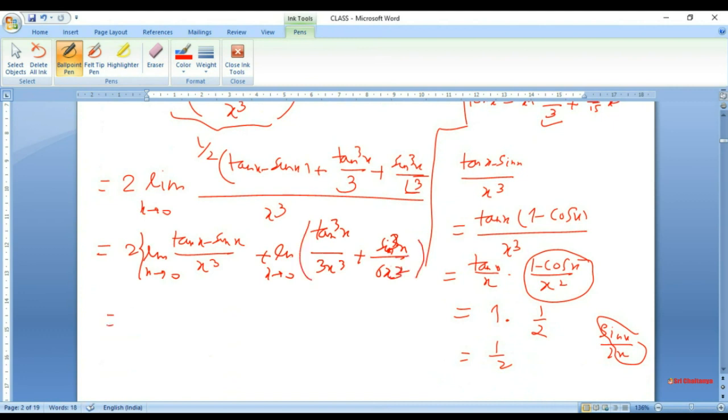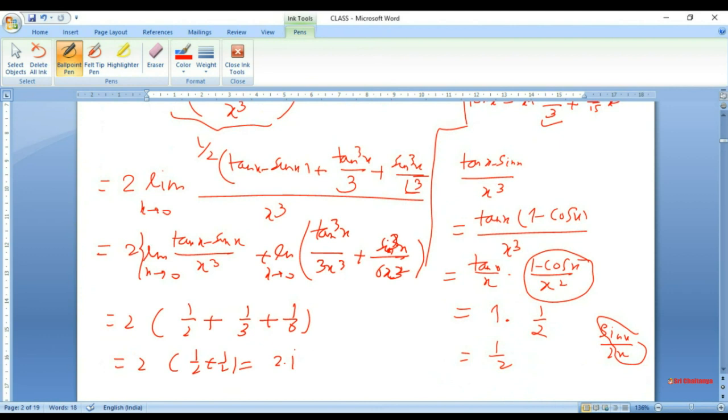So now this limit is 2 times this already we got. This was 1 by 2 plus this number is 1 over 3 and then 1 over 6. So we'll get 2 times 1 over 2 plus 1 over 2, and that is just 2 times 1 by 2. And so you should get the final answer as 2.